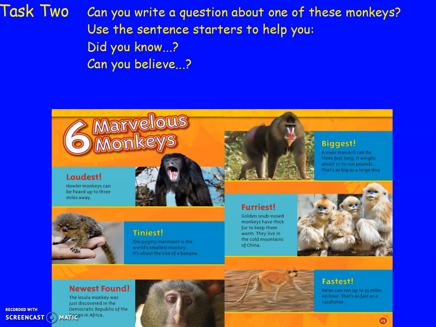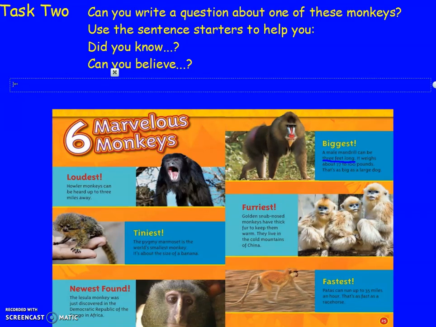So for task 2, I want you to have a look at this fact sheet about monkeys. And I want you to have a go at writing a question about one of these monkeys. You can use these sentence starters to help you. Did you know? Can you believe? Okay, so have a look. The biggest monkey is a male mandrill and he can be 3 feet long. Okay, so we'll underline that and we could turn that into a question. So using that fact for my question, I'm going to put, can you believe? Because it's a shocking fact, such a big monkey.